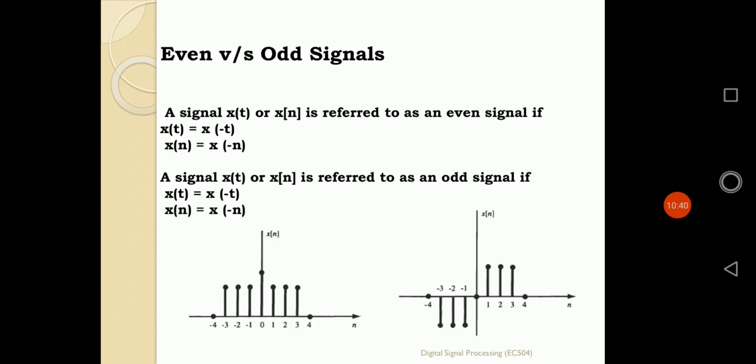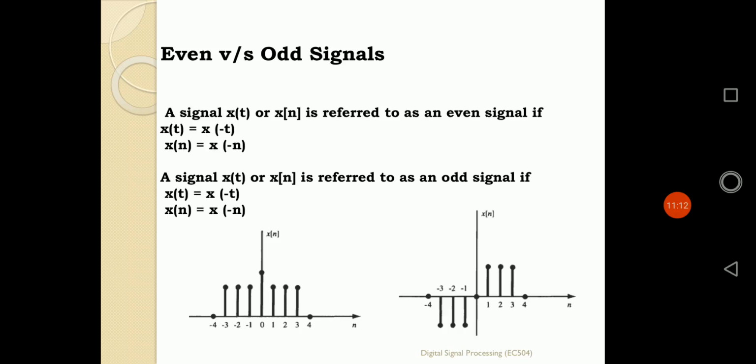The signal will be even in nature if the value of x(t), the original signal, is exactly equal to its time folded version, its time reversal. That means if the positive half of the signal is simply the same as the negative half of the signal, it is defined as an even signal: x(t) equals x(-t), or for a discrete time signal, x(n) equals x(-n).